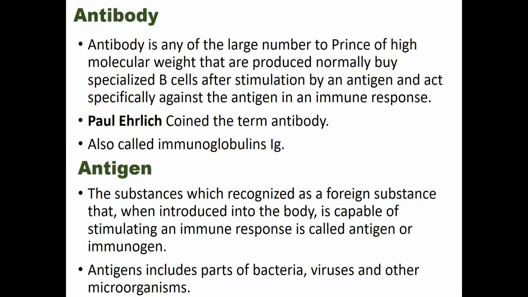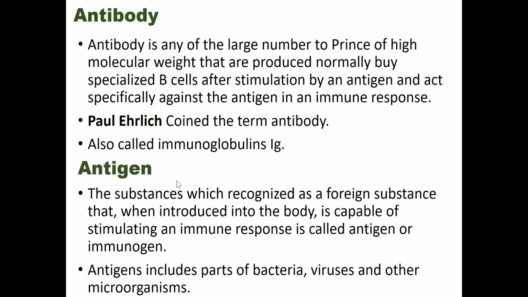Okay, so here the immunoglobulin or Ig or the gamma globulin is part of the blood.